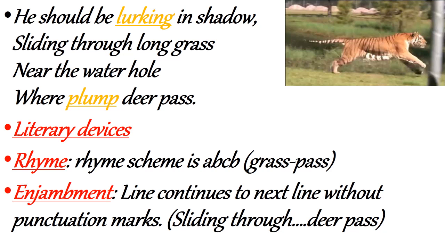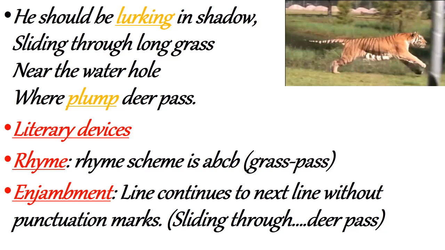So the poet says that if the tiger had been free, then he would have hidden himself behind long grass near the water bodies and could have easily caught a deer as his prey. But the tiger is not in a position to do so because he is entrapped in a cage. So he should be lurking.